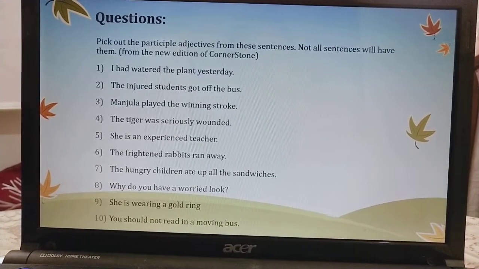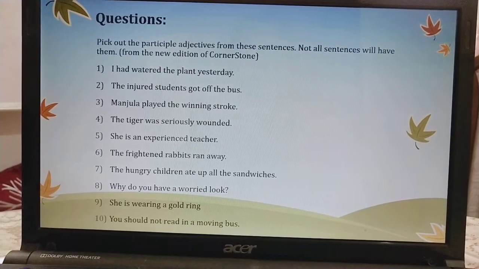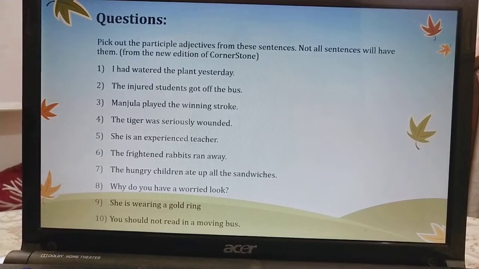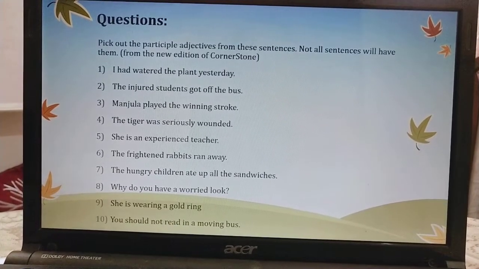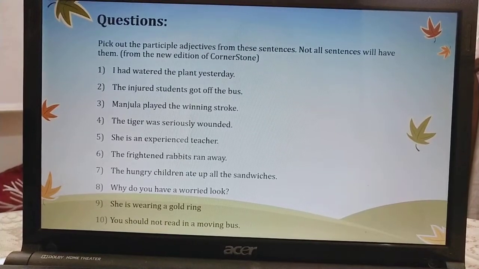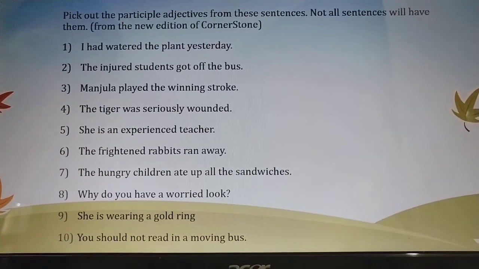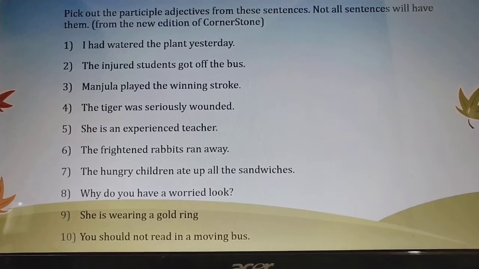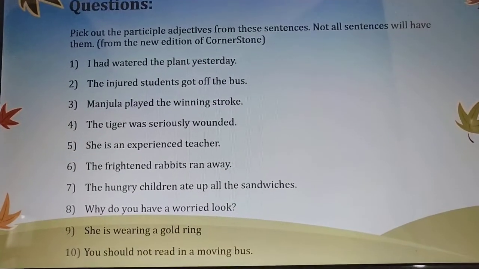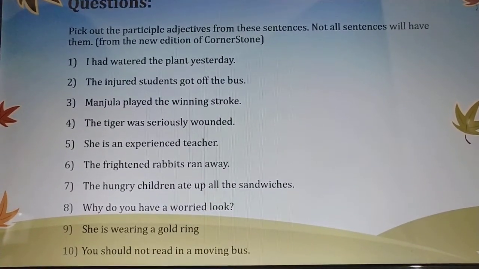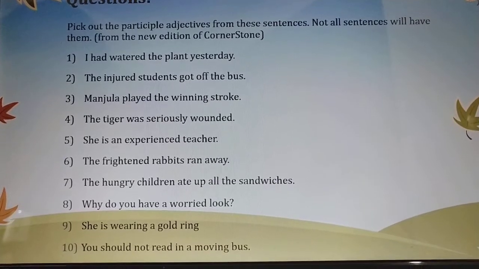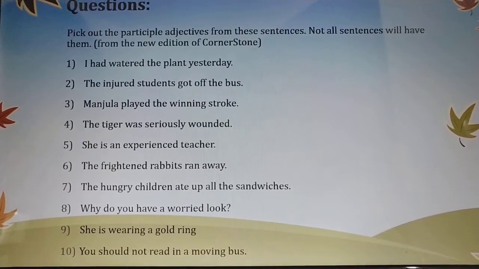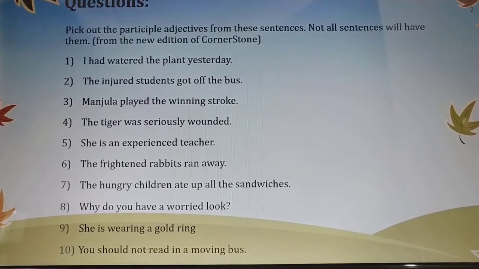I had watered the plant yesterday. The injured students got off the bus. Manjula played the winning stroke. The tiger was seriously wounded. She is an experienced teacher. The sixth question is: The frightened rabbits ran away. Next: The hungry children ate up all the sandwiches. Why do you have a worried look? She is wearing a gold ring. You should not read in a moving bus. Now these are 10 questions.